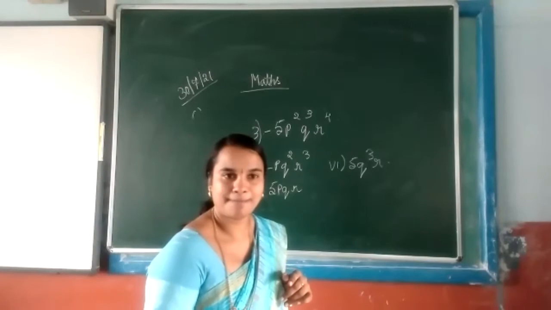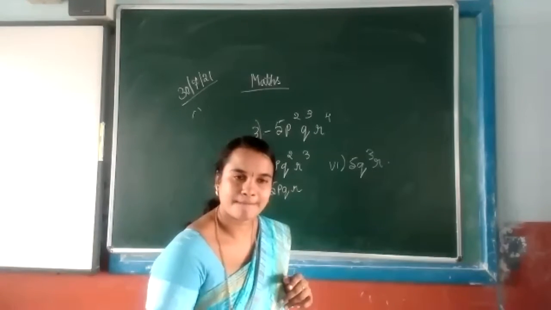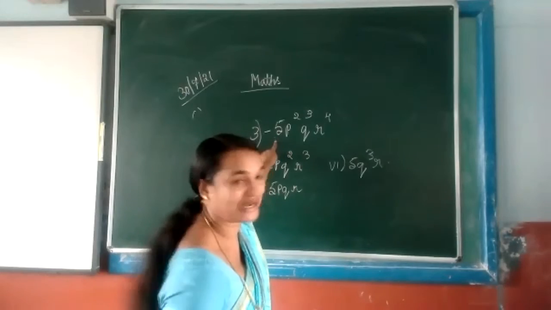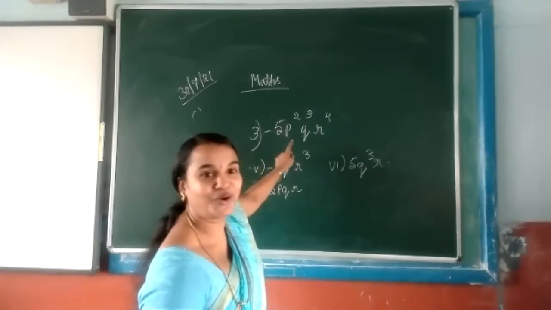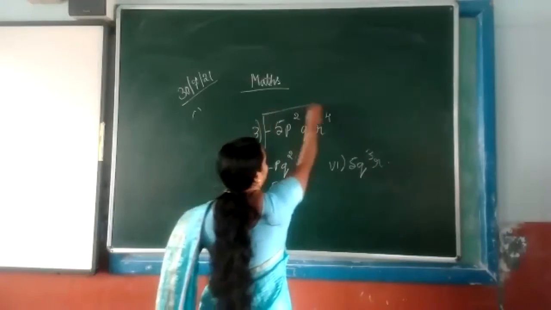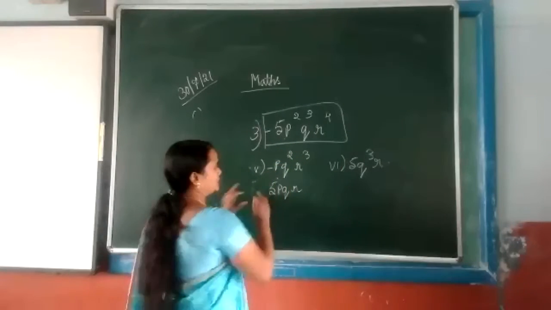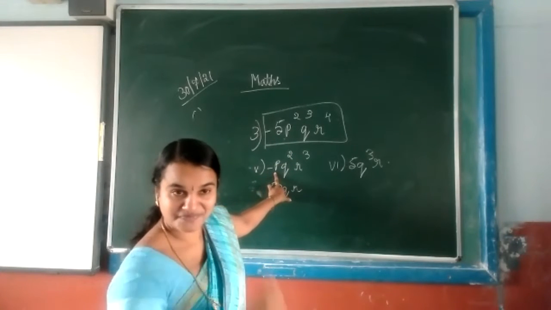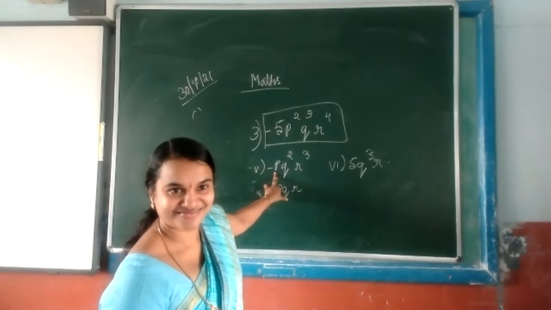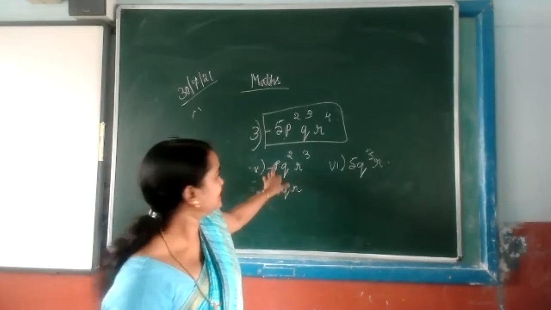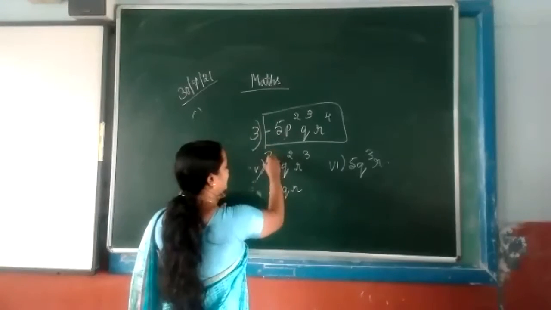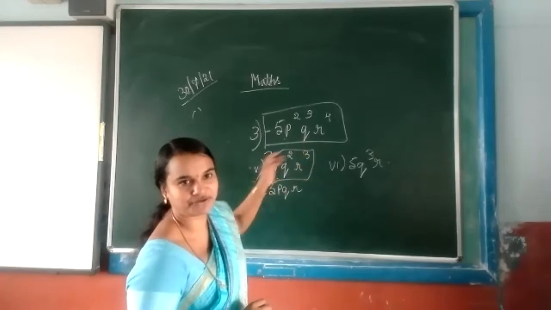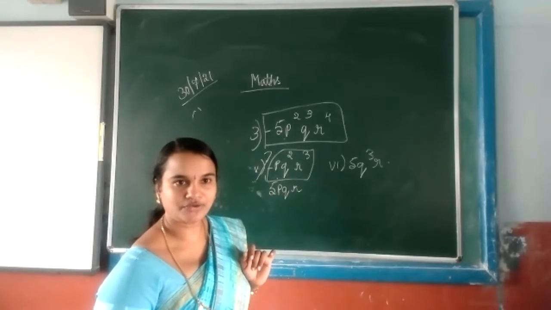Ma'am, actually I thought that we have to write what is given in the question. No, ma'am. According to this, we have to complete the question. Yes, ma'am, that only I was confused about, why it is written p square is given and again p only is given. That's why I was confused. We have to check this question. This is the main one here. According to this, the remaining part we have to solve. Okay, ma'am. Thank you, ma'am.